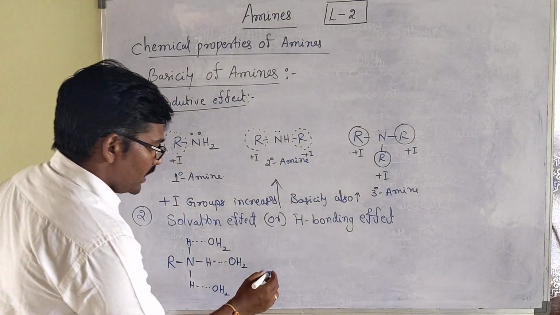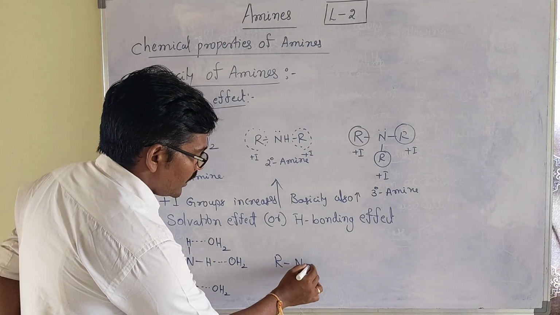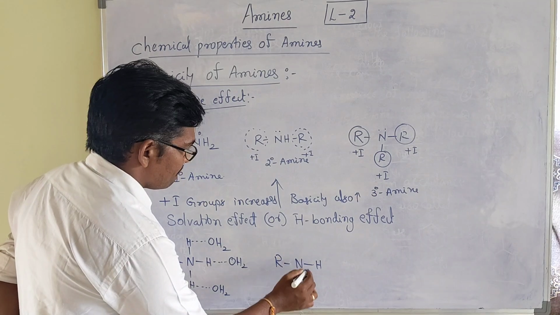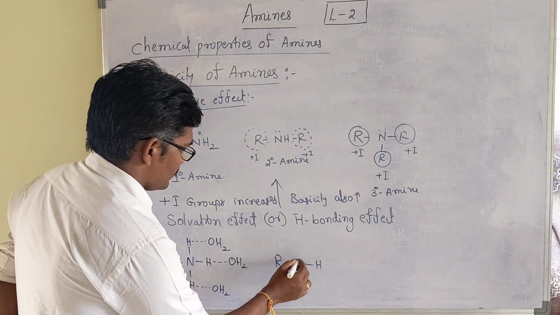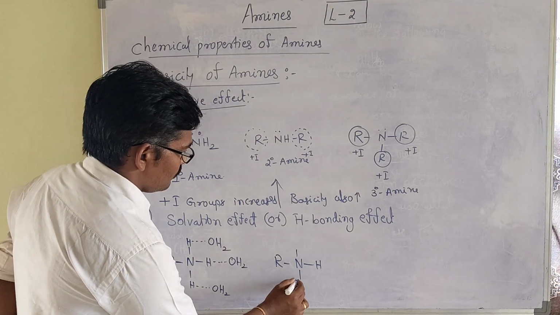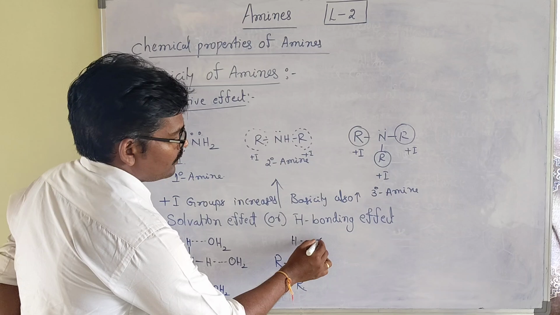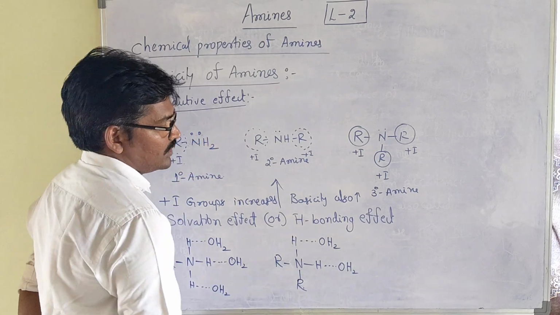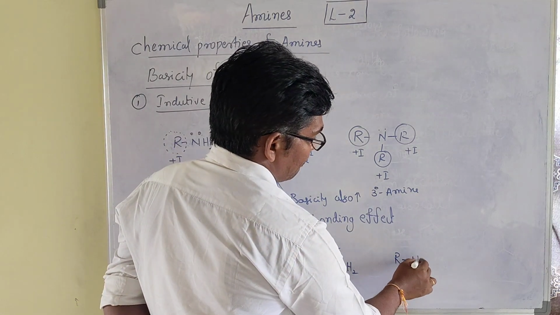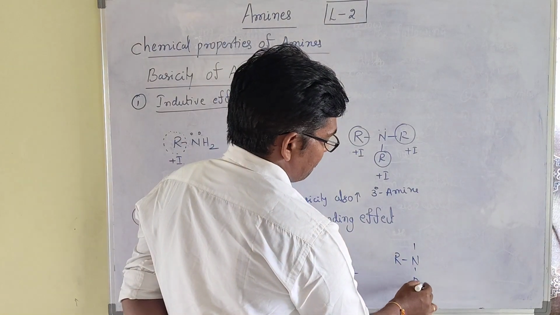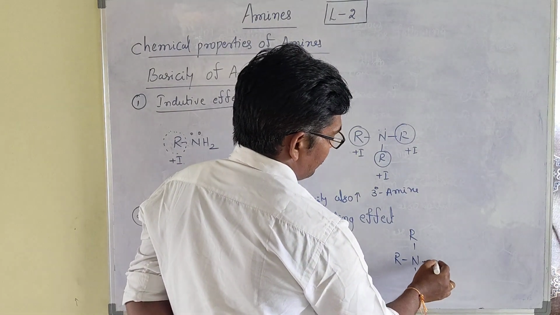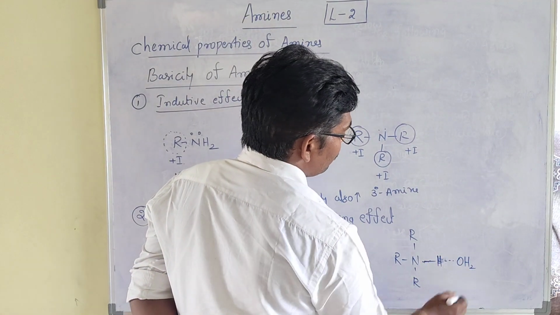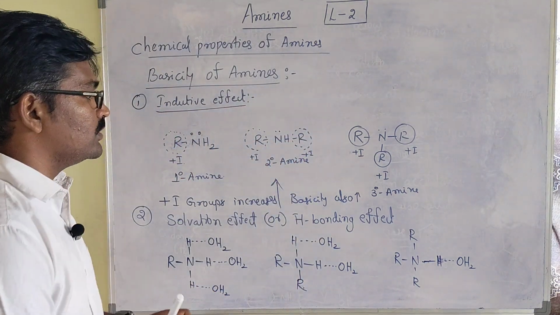Then if you take a secondary amine, one more alkyl group is there, so it can form only two hydrogen bonds. Then a tertiary amine can form only one hydrogen bond with water.